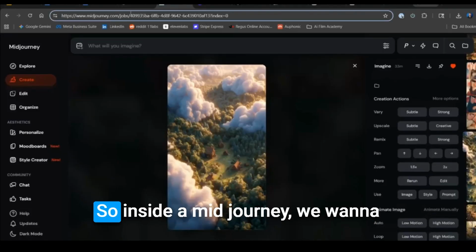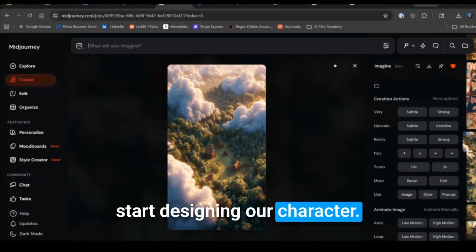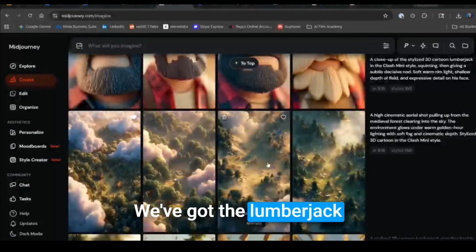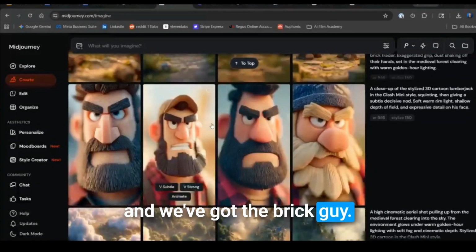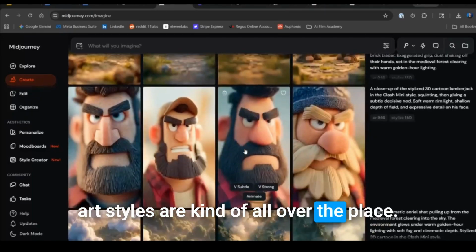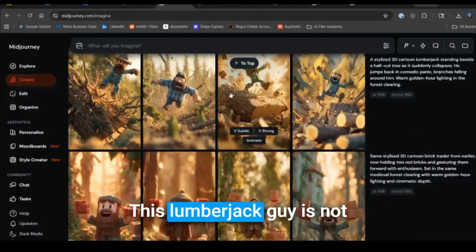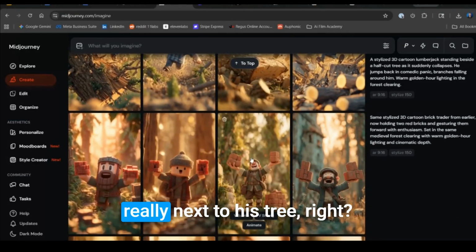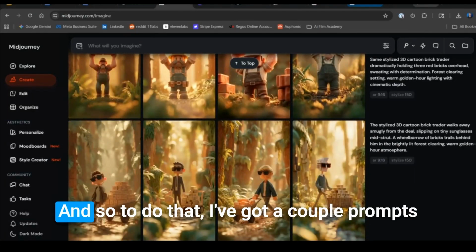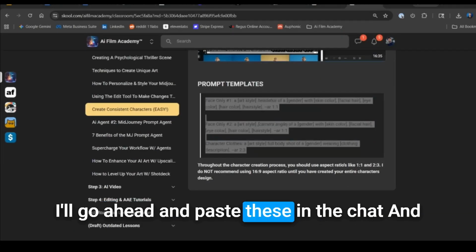So inside of Midjourney, we want to start designing our character. There's 2 main characters we're going to have. We've got the lumberjack and we've got the brick guy. The reason I want to start there is these art styles are kind of all over the place. There's no character consistency. This lumberjack guy is not really next to his tree, right? So we just want to dial that in. And so to do that, I've got a couple prompts. I'll go ahead and paste these in the chat.